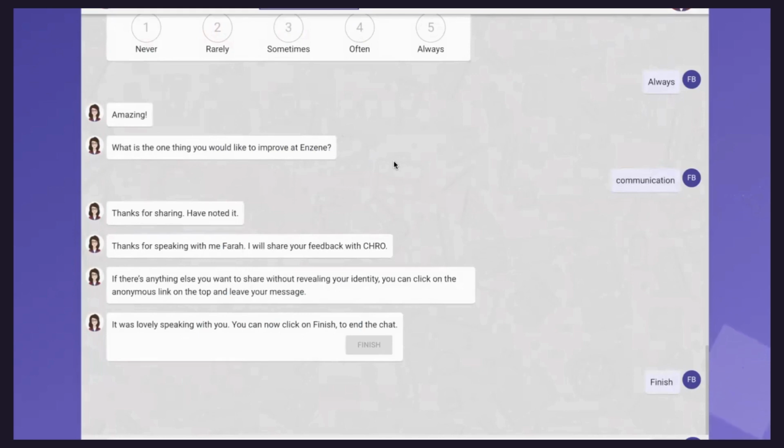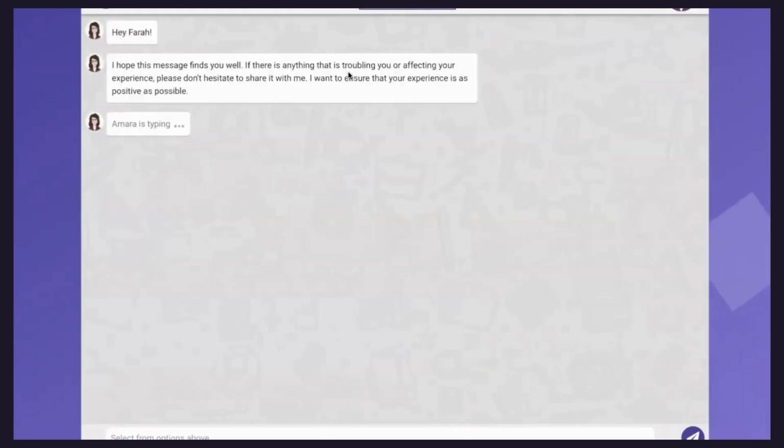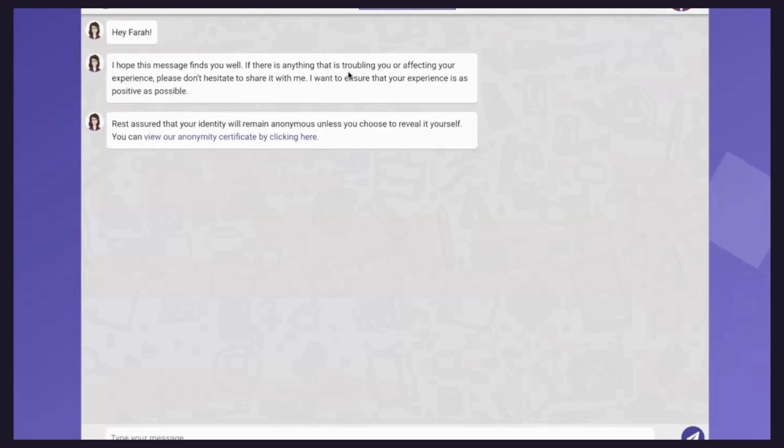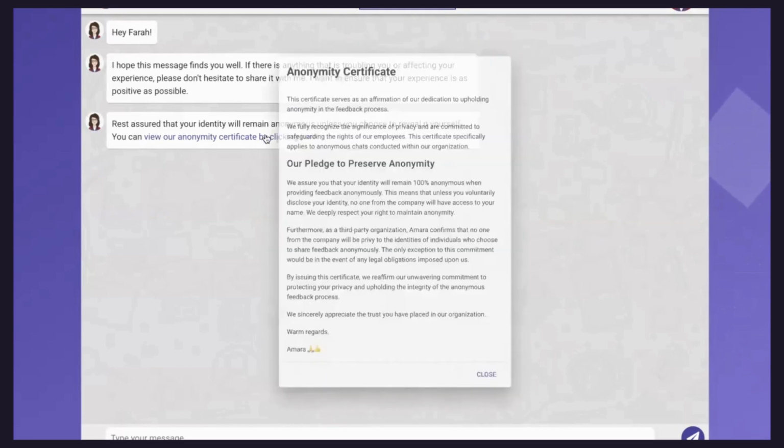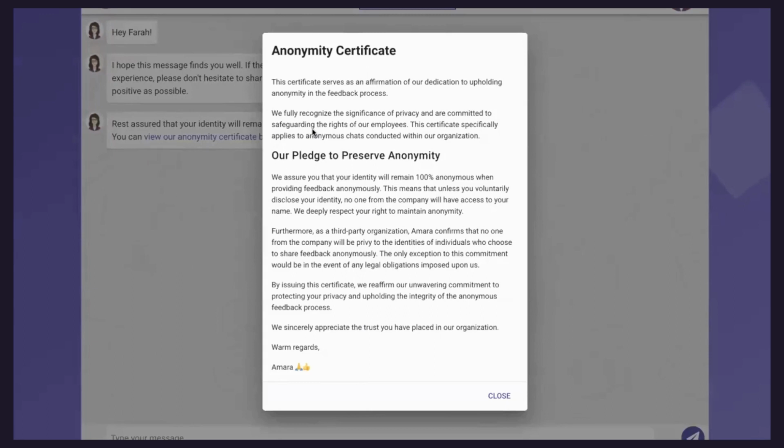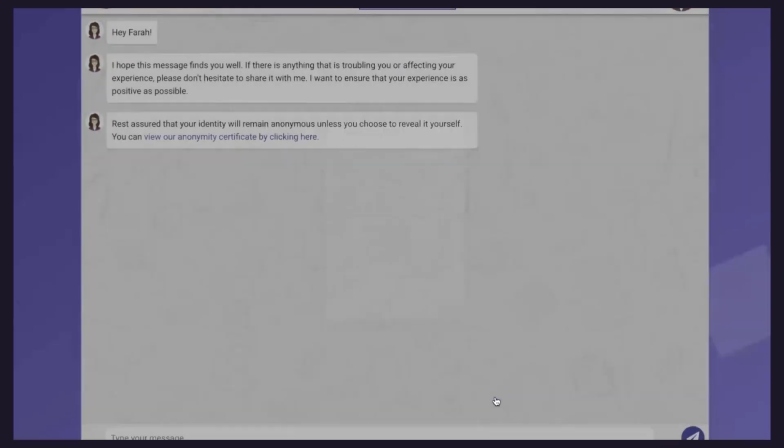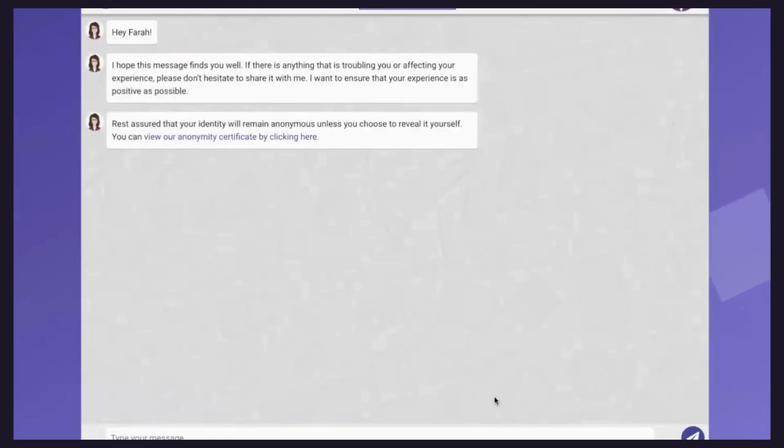All right, so let's move to the next part, anonymous chat. Over here, let's say I would like to share some information with the HR, but I feel that I should not be sharing my identity with the HR team. So what I can do is this anonymity certificate, and we are very particular about it. Once they choose to be anonymous, that means it is anonymous. We maintain complete anonymity around the responses that they're sharing with the HR team, but we are giving an option to the HR to do a sort of blind interaction with your employees to understand further.